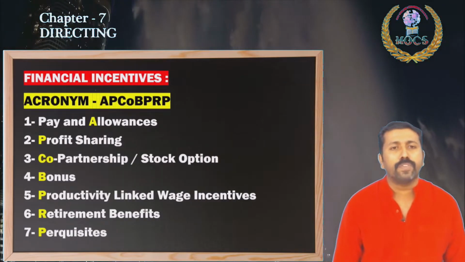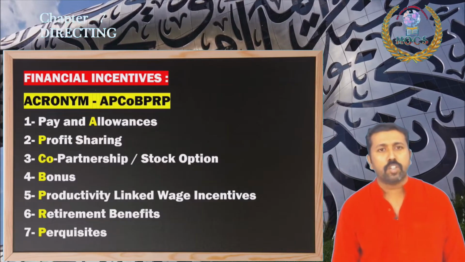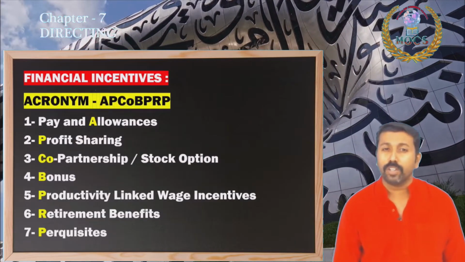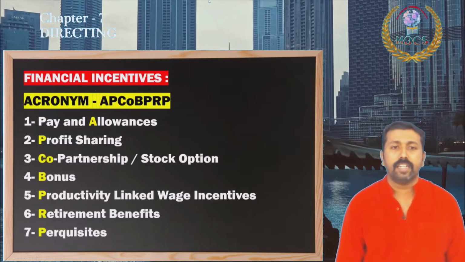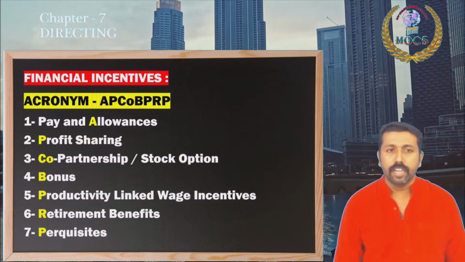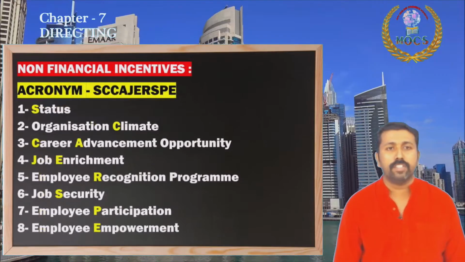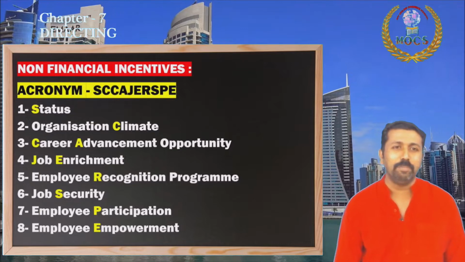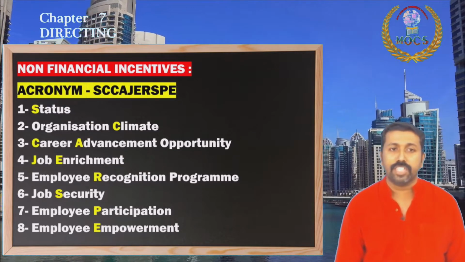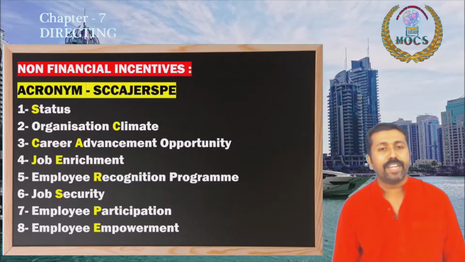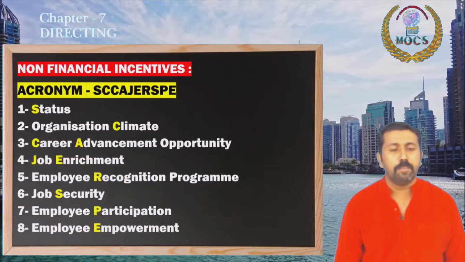Look at the acronym for financial incentives: pay and allowance, profit sharing, co-partnership or stock option, employee stock option plan, then giving bonus, productivity linked wage incentives, retirement benefits, perks. And look at the non-financial incentives. Kindly note the acronym: status, organization climate, career advancement opportunity, job enrichment, employee recognition program, job security, employee participation, employee empowerment.